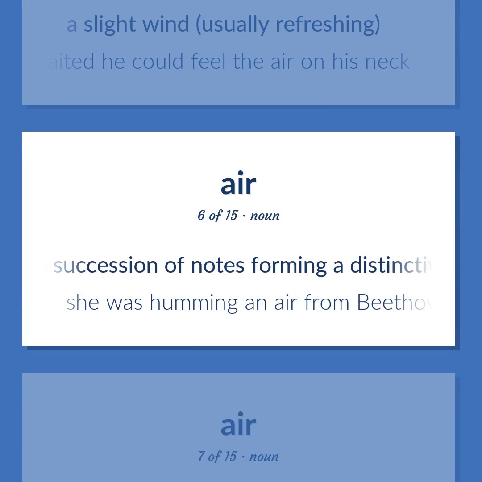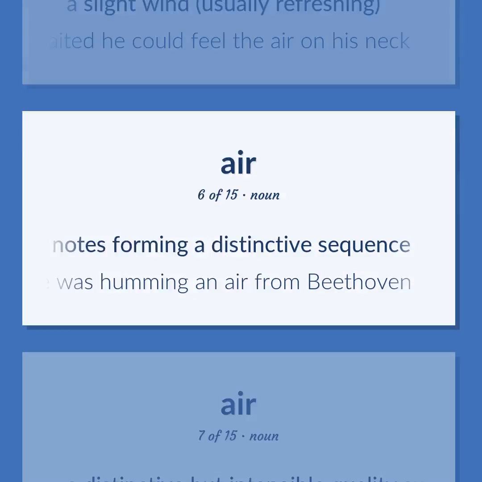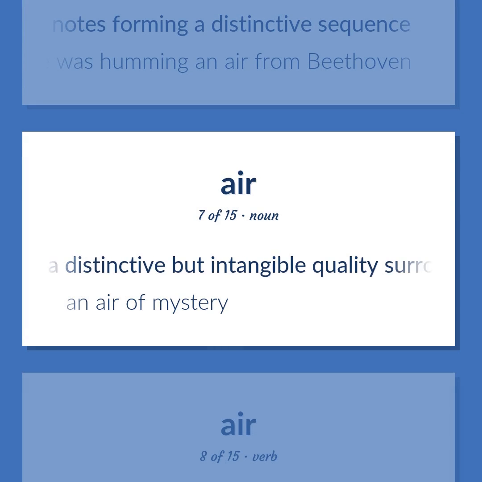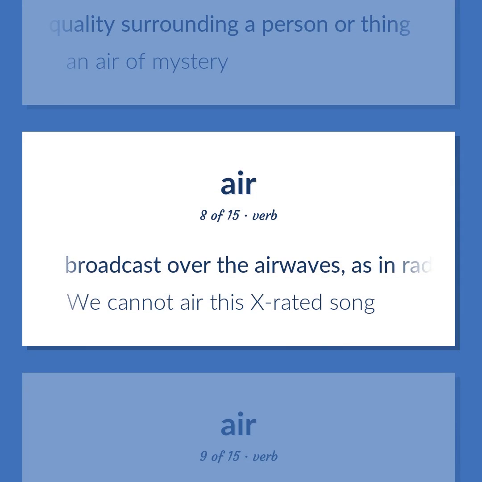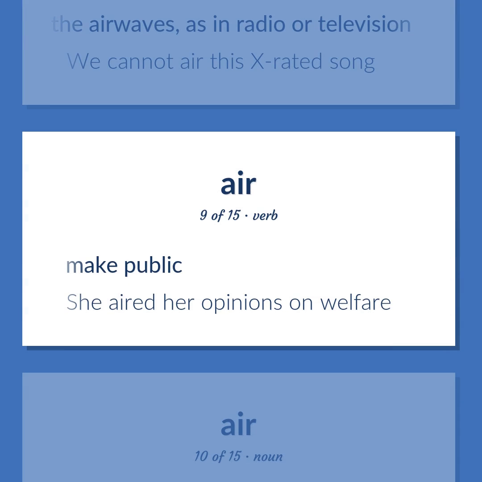A succession of notes forming a distinctive sequence. She was humming an air from Beethoven. A distinctive but intangible quality surrounding a person or thing. An air of mystery. Broadcast over the airwaves, as in radio or television. We cannot air this X-rated song. Make public. She aired her opinions on welfare.